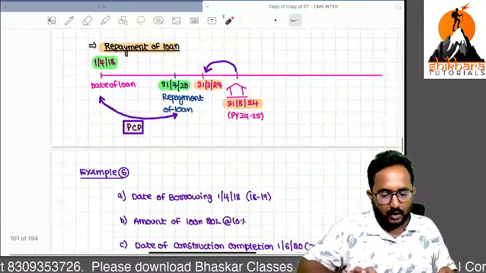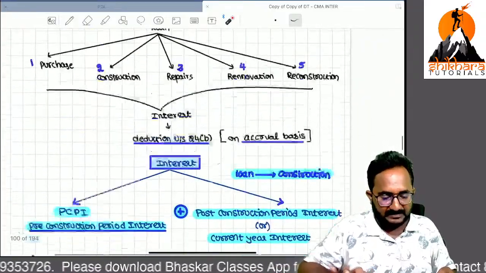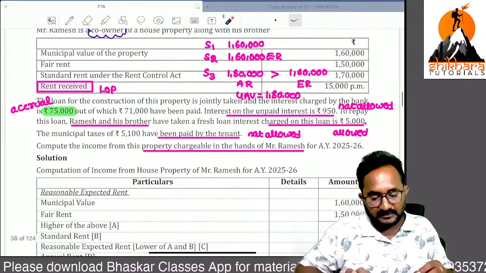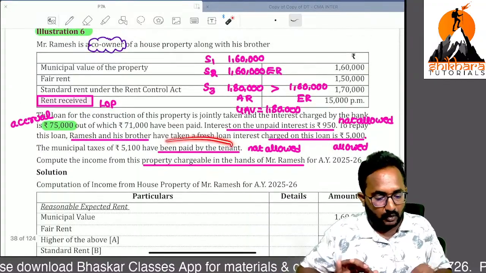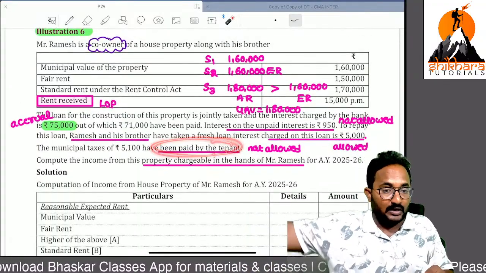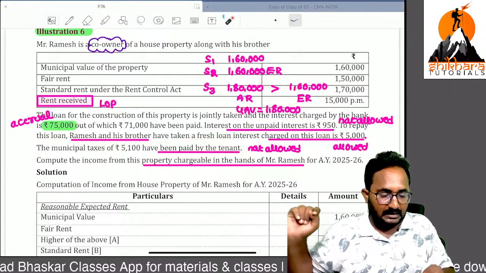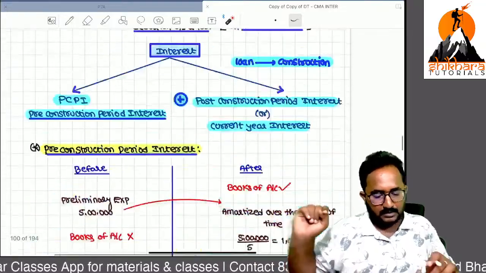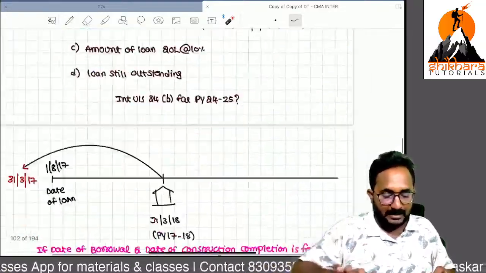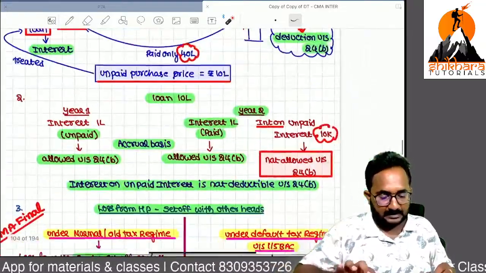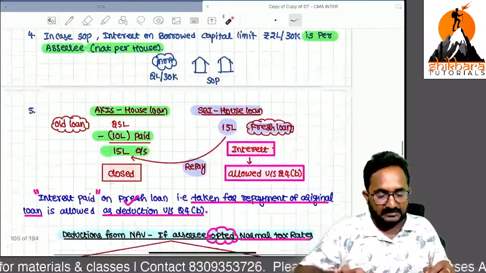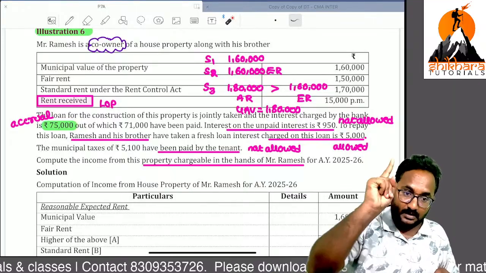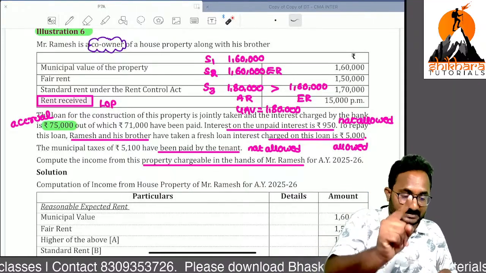Second, the municipal taxes point also: if paid by the owner, only then allowed, I said. Interest on unpaid interest is not allowed, I said. And if any fresh loan is taken to repay the original loan, that is also covered.